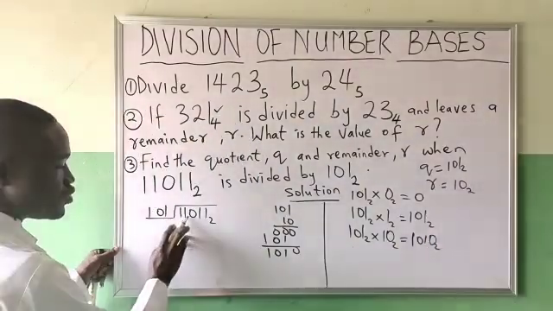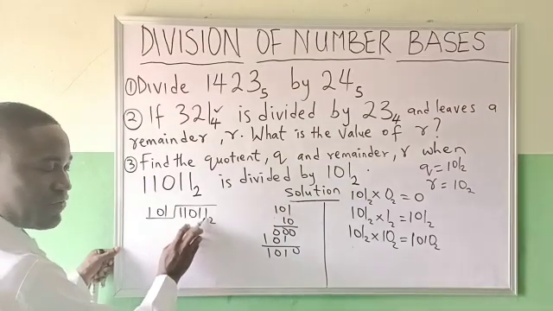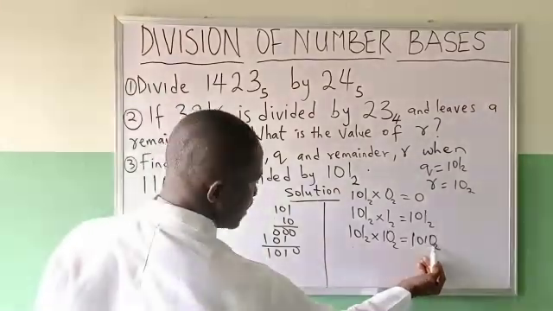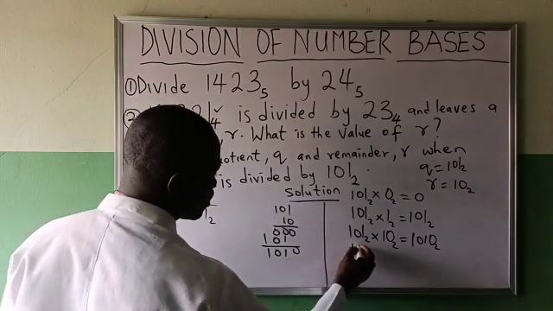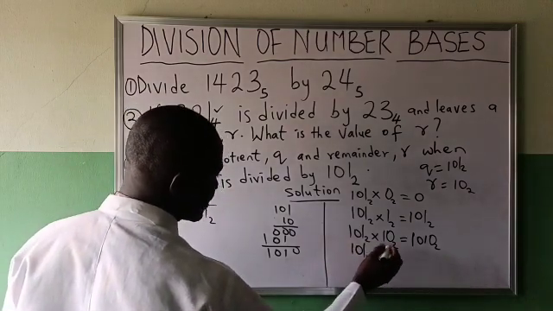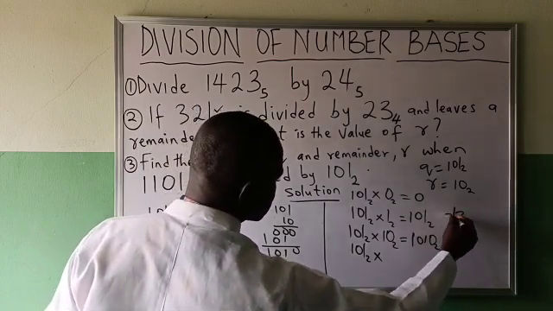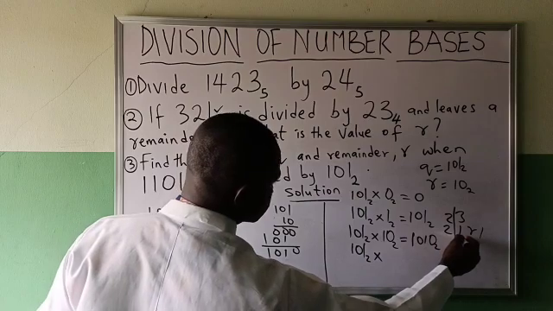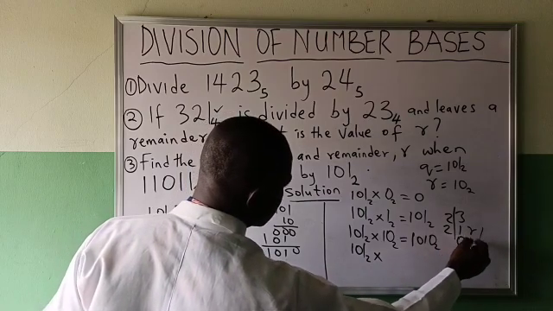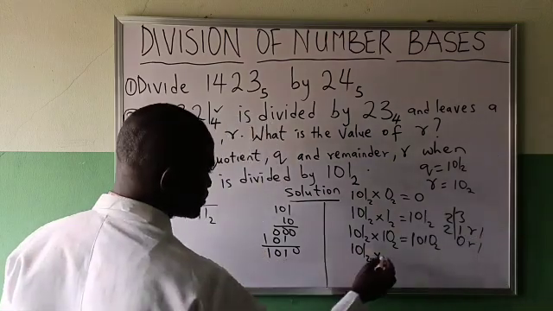We have 1, 2, 3, 4, 5, 5 digits here, 5 numbers here. But what we are having here is 4. We say no, we have not gotten an answer. 101 in base 2 times 3. 3 means 3 divided by 2 is 1, remainder 1. That is 0 remainder 1.